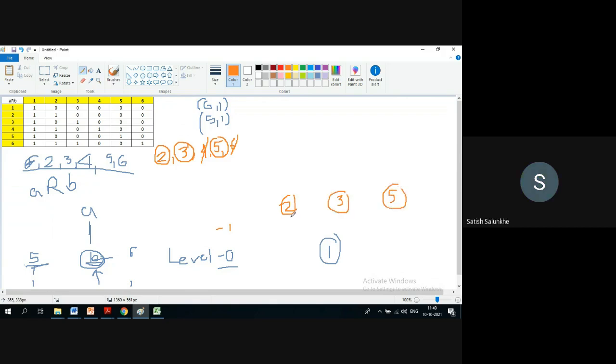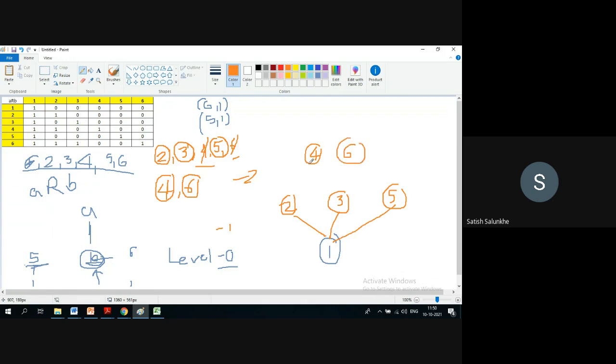And of course, we do have this in level 2 because they are related to 1. 1 is there in level 0. So this is the relation. Now what is remaining? 4 and 6. So the process is same again for level 2. 6 is comparable with whom? 6 is comparable with 6. So this is the candidate that is in level 2. 4 is comparable with whom? 4. So this is also a right candidate for level 2. So this is your level 2.